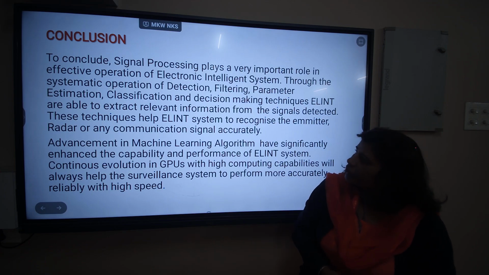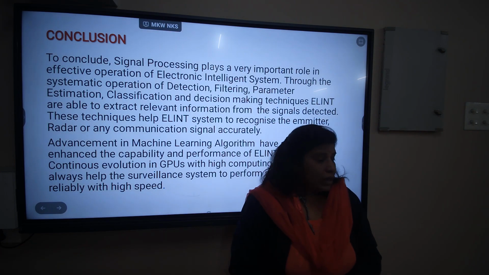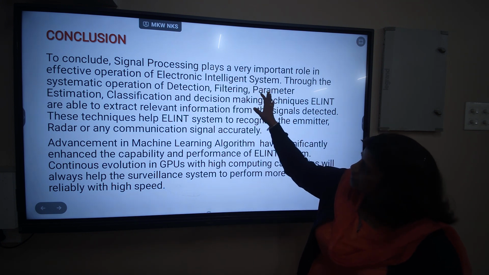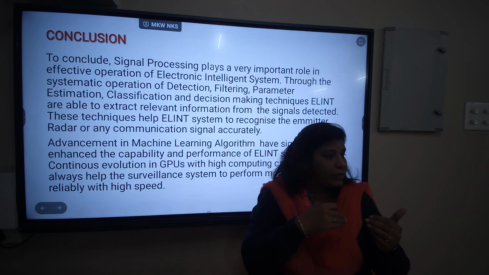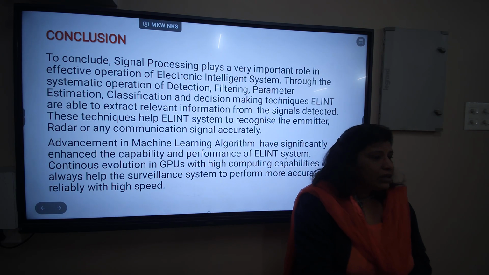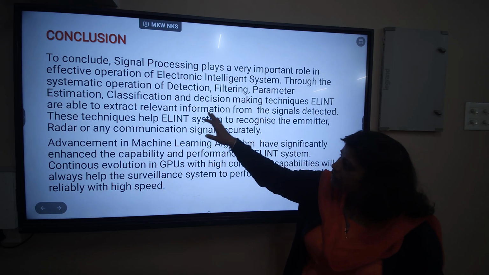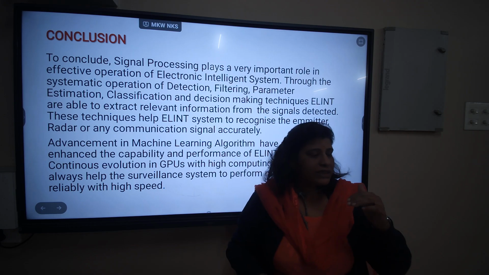So this is to conclude how the signal processing plays a very important role in the electronic intelligence system. But the role of a system is made by the machine learning algorithms. The signal pre-processing techniques are done here for identifying the signal, for filtering, the parameter estimation, the classification, and at last the decision making.